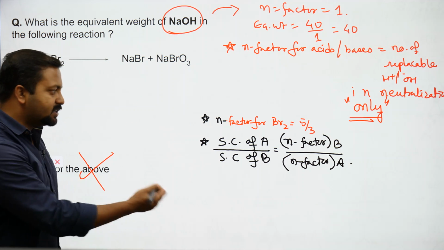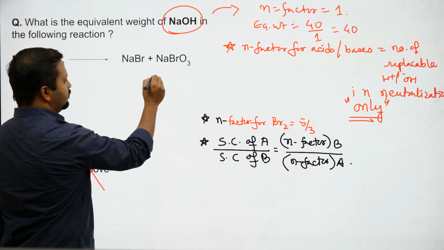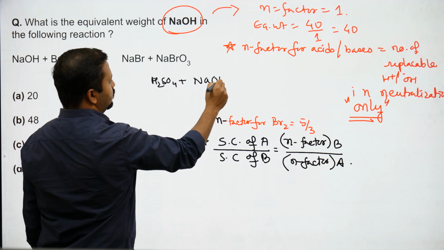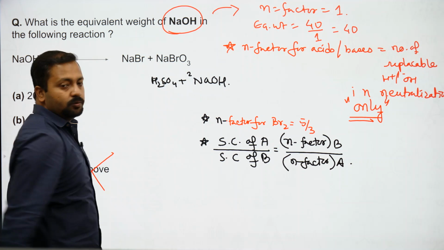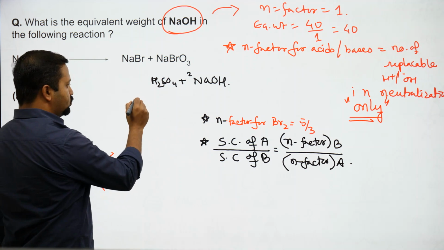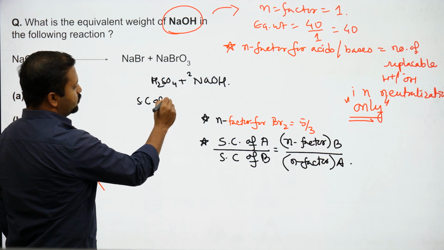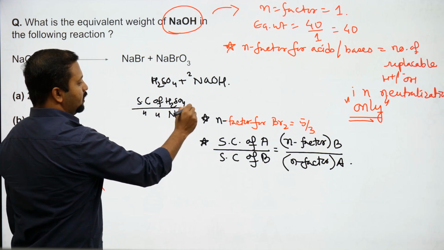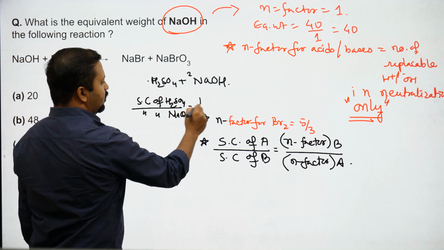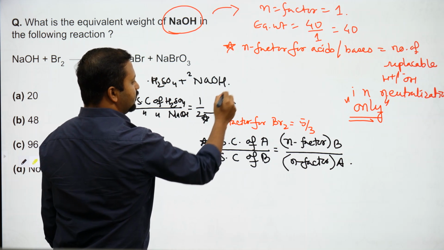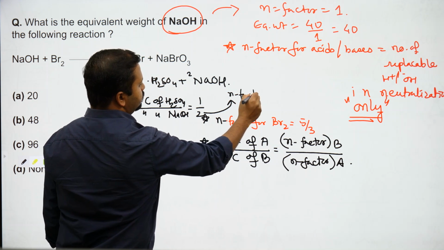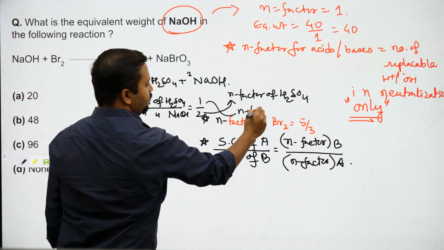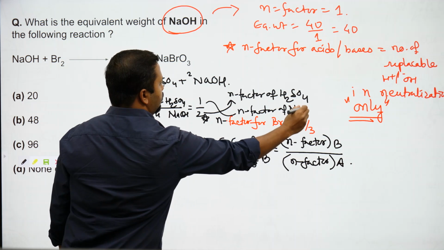Where does this come from? Take an example reaction: H2SO4 plus NaOH. What prefix do we put? 2. What is the n factor for H2SO4? 2. So the stoichiometric coefficient of H2SO4 by the stoichiometric coefficient of NaOH is 1 by 2. Can the 2 be written as the n factor of H2SO4, and this as the n factor of NaOH?